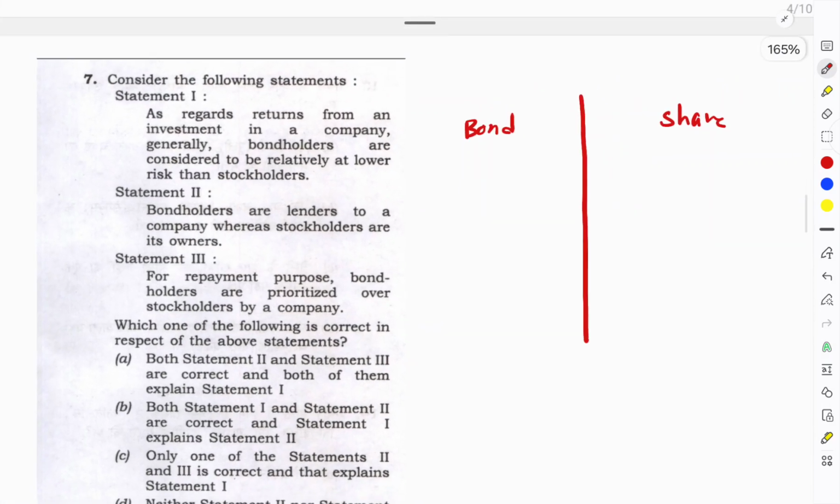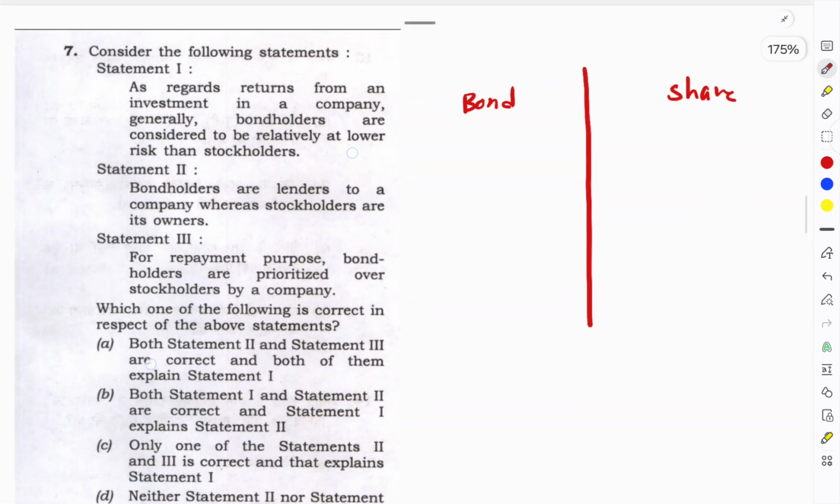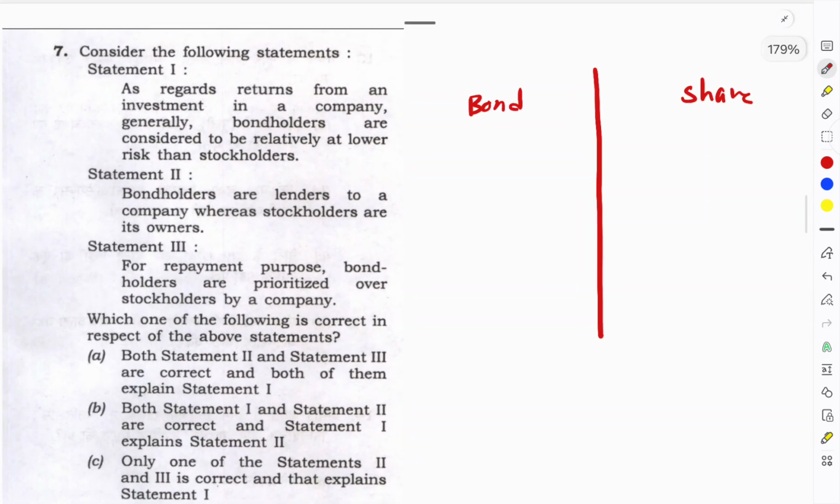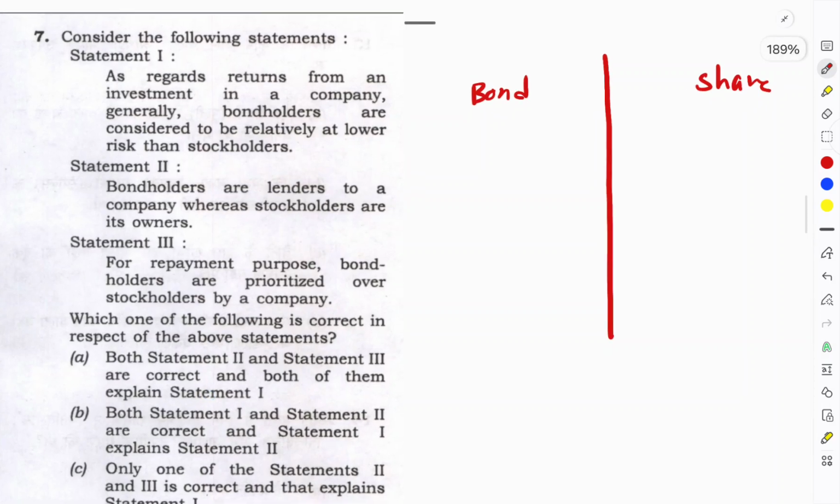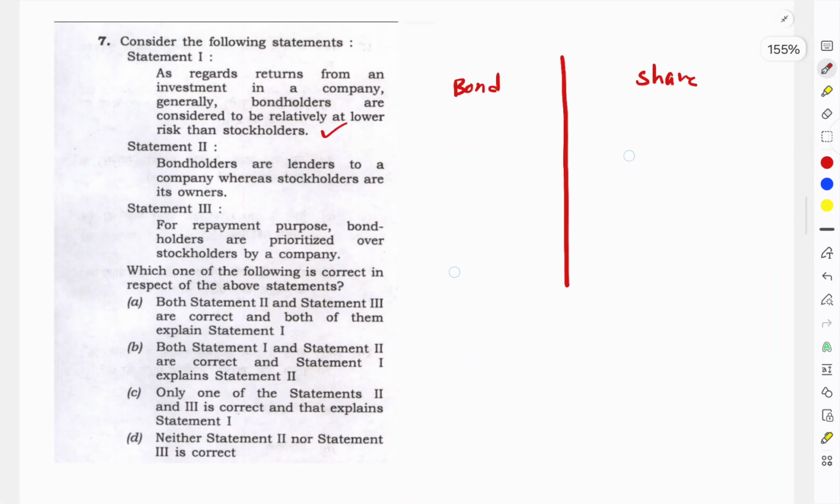This is one of the conceptual questions. Once your concepts are clear, you can easily score 2 marks from here. See the question. Statement 1: as regards the return from an investment in a company, generally bondholders are considered to be at relatively lower risk than shareholders. This statement is correct. I will tell you why it is correct, so I will discuss the concept here and then you can understand this statement properly.